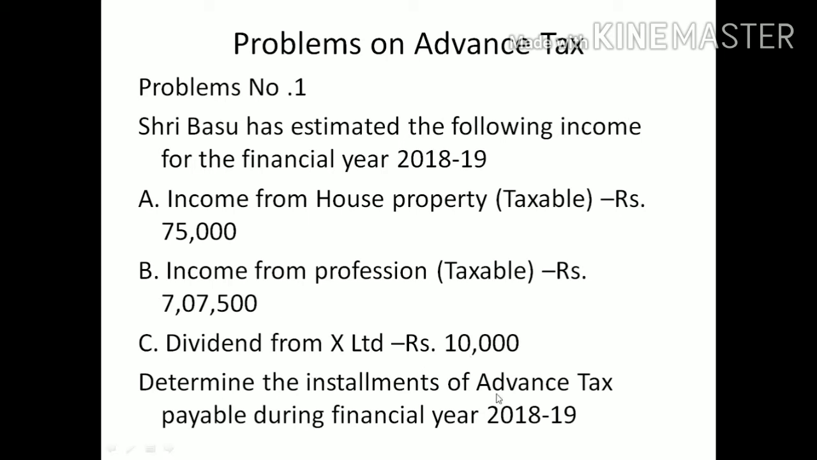On the basis of this income, you should calculate the installment of advance tax payable during the financial year 18-19. When you pay the tax in the financial year, before completion of the financial year, that is called advance tax. It is the financial year for payment, but the income is of the previous year only. Then go for the solution here.